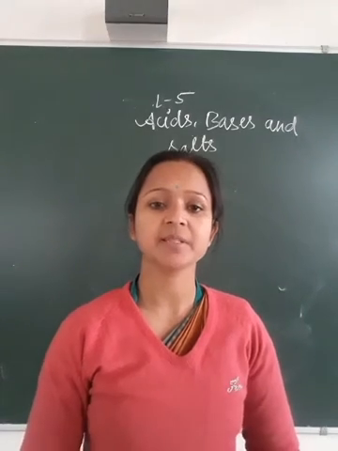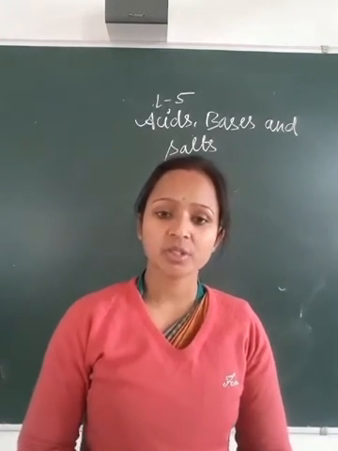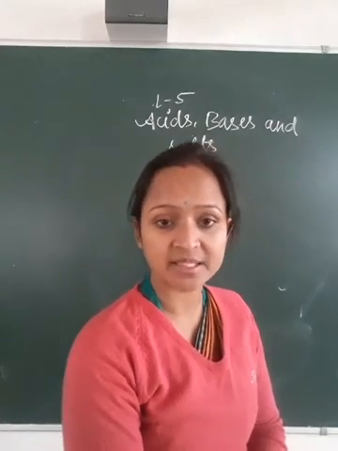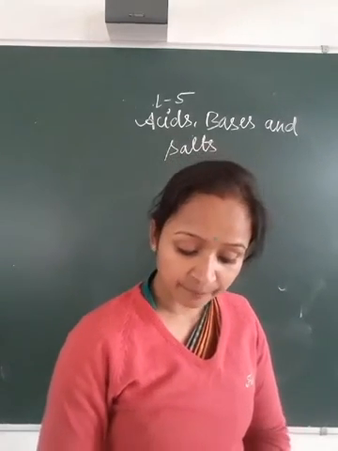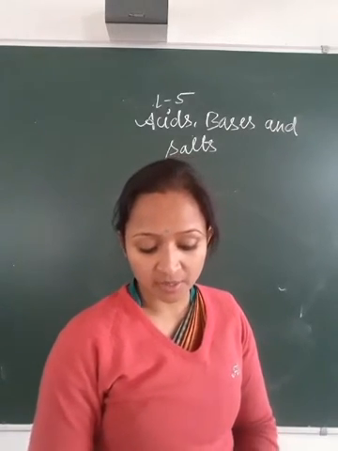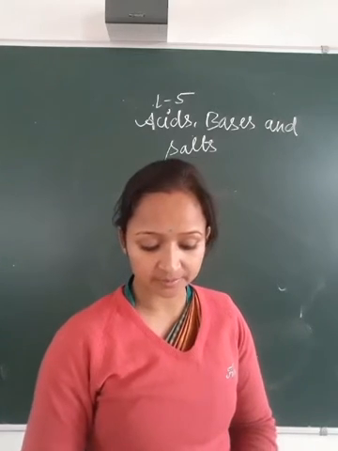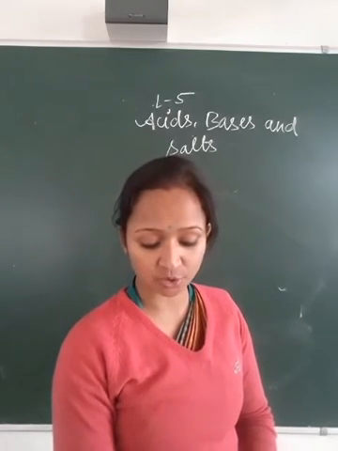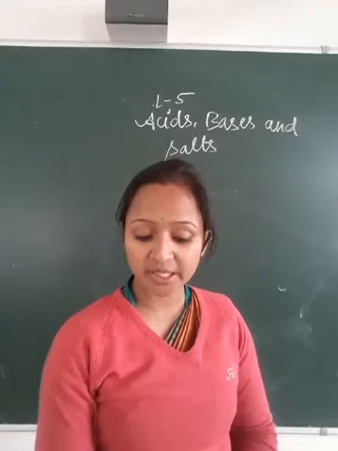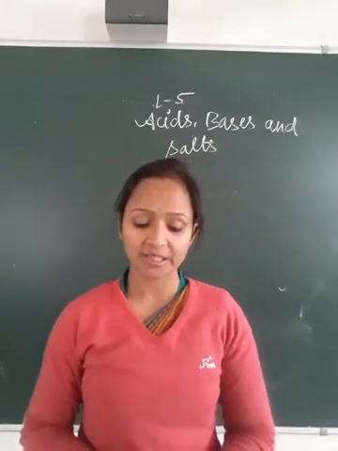Chapter 5 is Acids, Bases and Salts. Yesterday we discussed the indicators. Indicators are complex naturally occurring substances which change their color when they come in contact with acidic or basic substances. Natural indicators include litmus paper, turmeric, china rose and phenolphthalein solution.